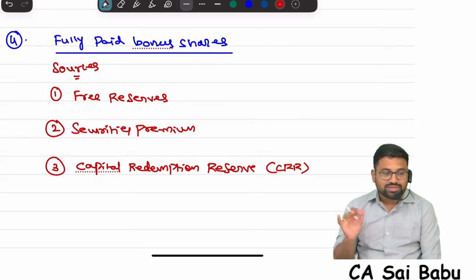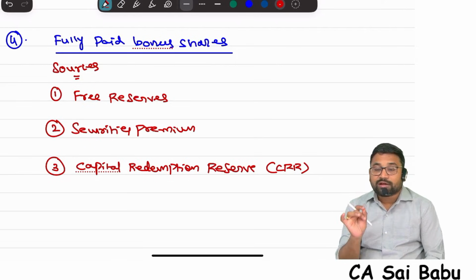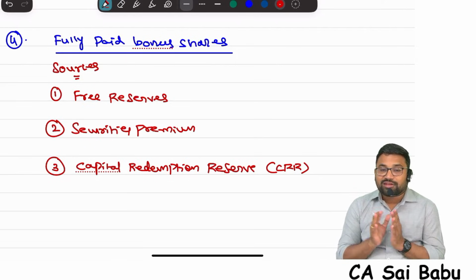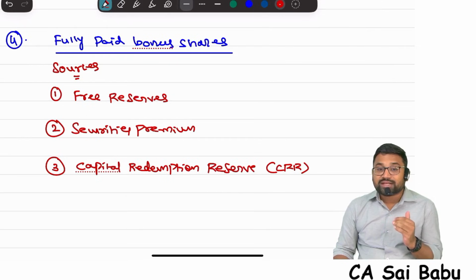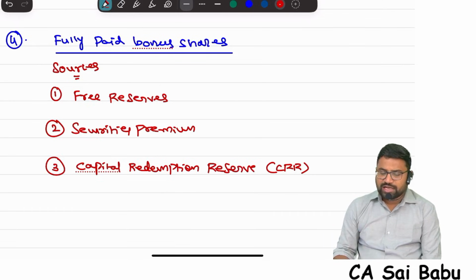So tell me, what are the sources? Three sources. What are those? Free reserves, securities premium, CRR will be utilized. And here one important point, sir, they categorically say that any reserve created by revaluation of assets, like revaluation profit or revaluation reserve, cannot be utilized for fully paid bonus shares. It cannot be utilized for bonus issue at all.